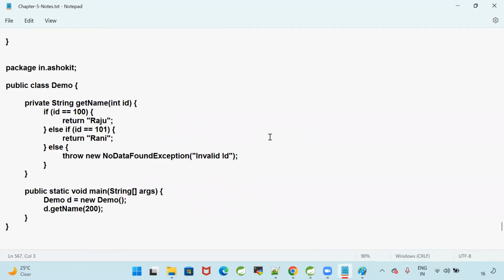Please practice try, catch, throw, finally, and how to create and throw user defined exceptions. Tomorrow will be our last class on exception handling, where we will understand how JVM internally handles these exceptions. Thank you guys. We'll continue in tomorrow's session.